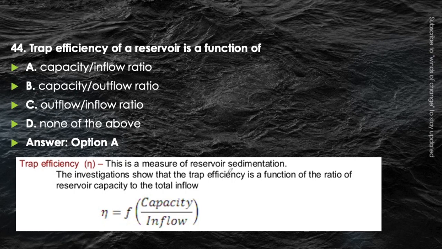How is it measured? The investigation shows that the trap efficiency is a function of the ratio of the reservoir capacity to the total inflow. Okay, it is the ratio of capacity per unit of inflow. So option A will be the correct answer here. Trap efficiency is a function of capacity per unit of inflow.